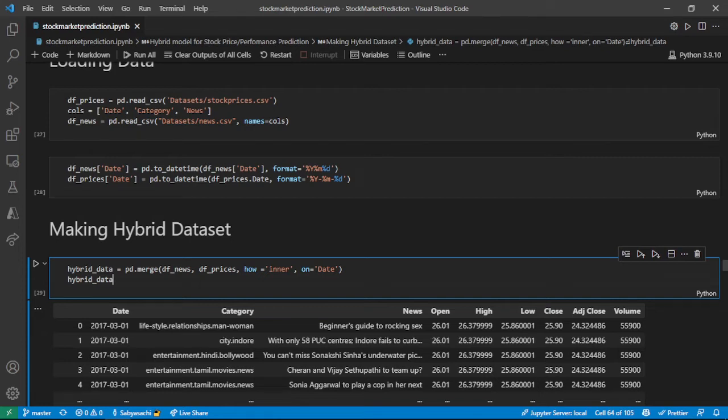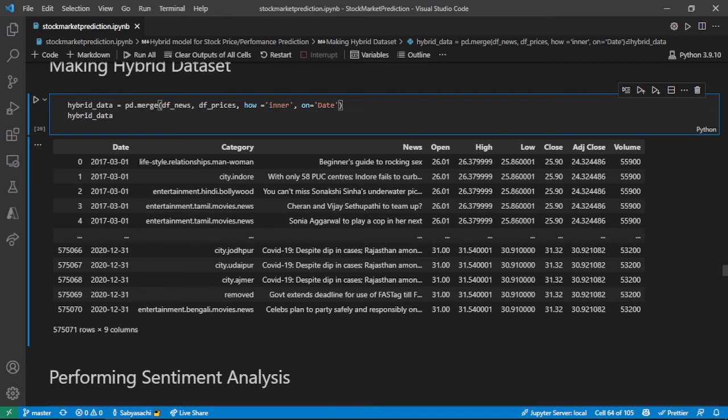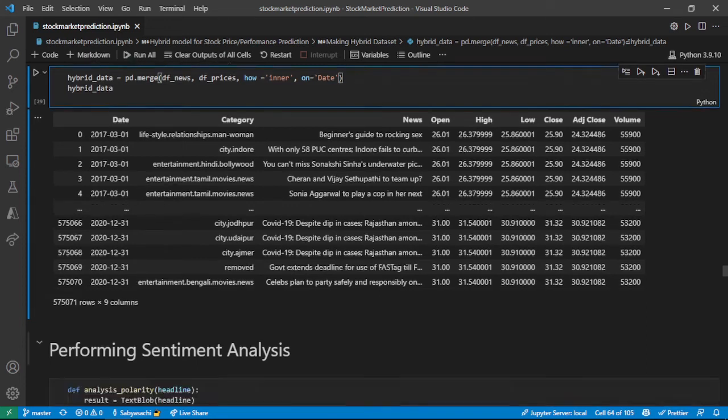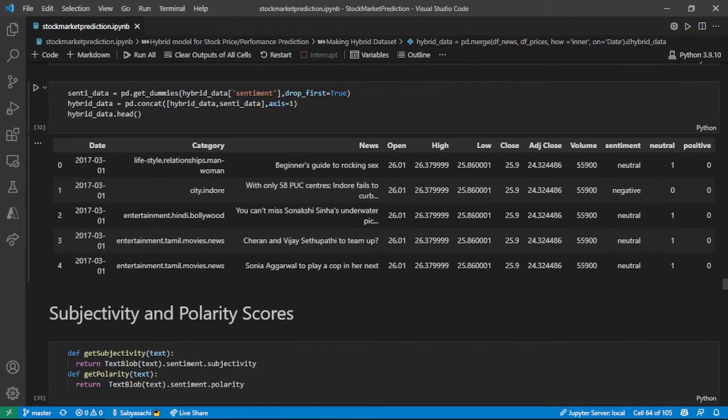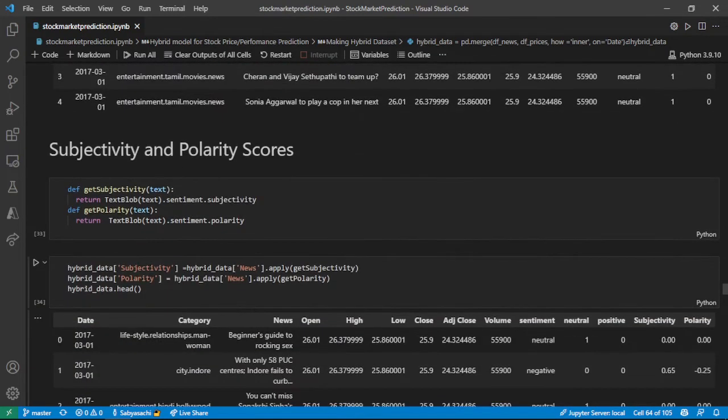So in this hybrid data set, I am merging the DF news, that is the news data set, and the prices data set on the basis of the date. So the ones that have the common date will only get merged. Okay, so you can see these dates that are common are being merged. Now after this being done, I am performing sentiment analysis on the hybrid data set. Now after running sentiment analysis, you can see in the sentiment column we have neutral, negative, neutral, neutral. We will also have positive.